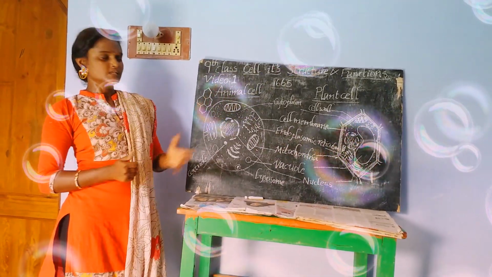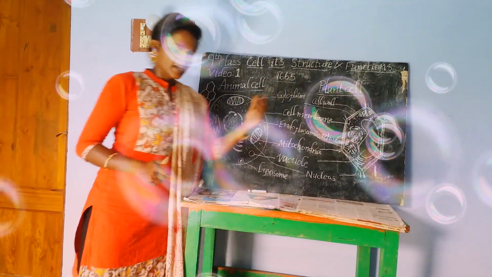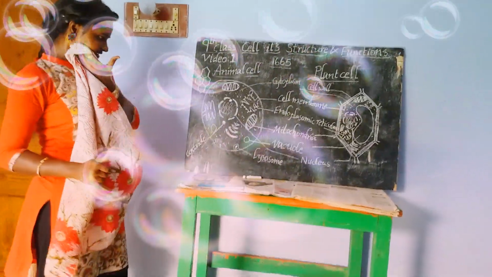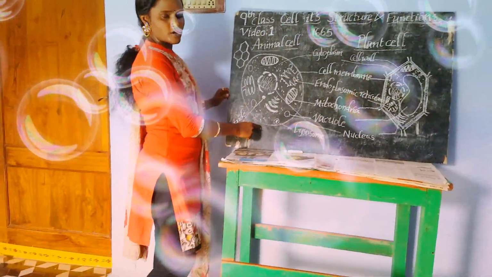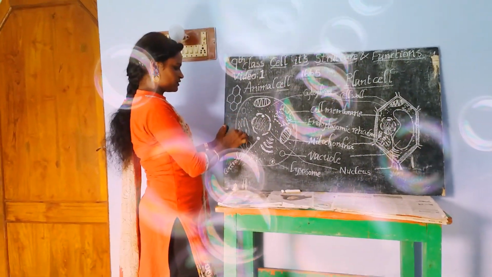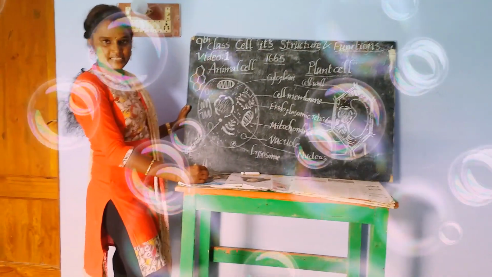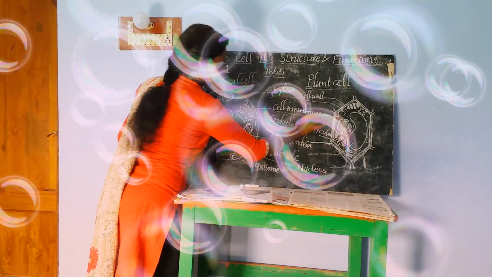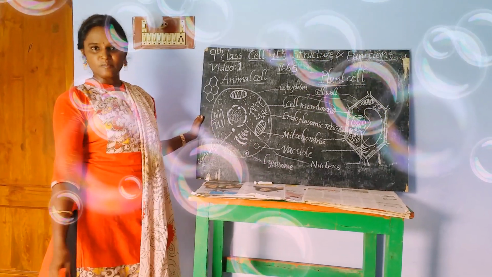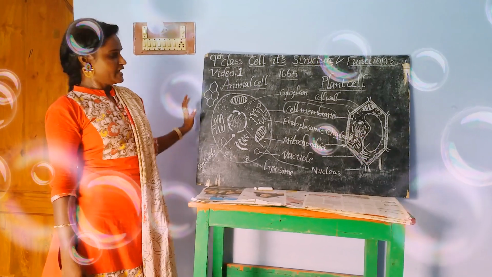Today we are going to learn about animal cell and plant cell. Okay, animal cell. What are the cell organelles present in the animal cell? If we talk about animal cell, here the outermost layer of the animal cell is the cell membrane. This cell membrane is also called the plasma membrane, the outermost part of the animal cell.